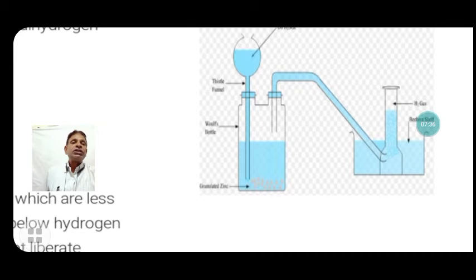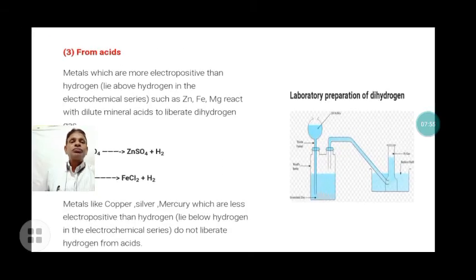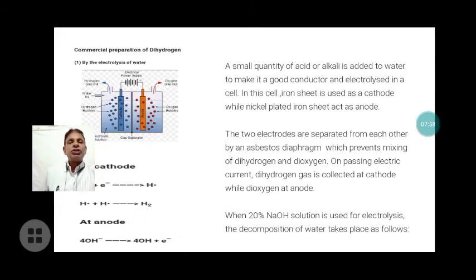The hydrogen gas is obtained through the delivery tube, and it is collected by the downward displacement of water in a gas jar. This is the process for the laboratory preparation of hydrogen.